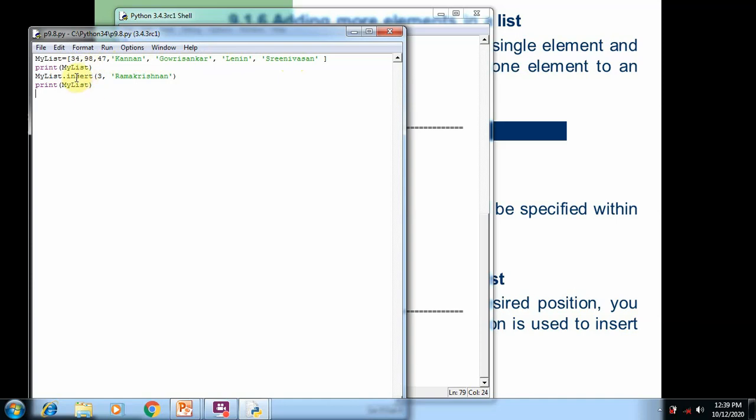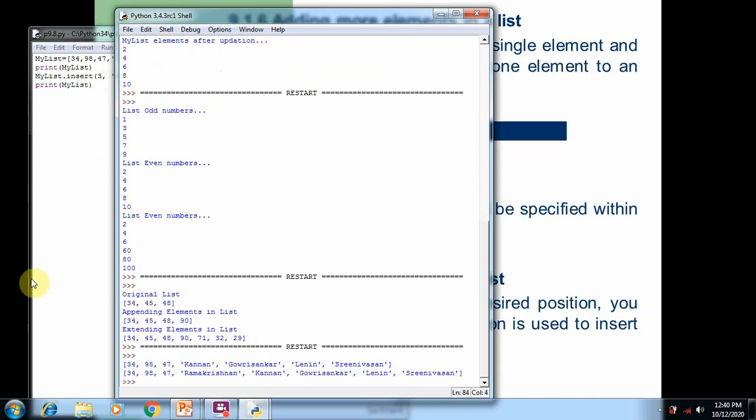After that, we use the insert function, where we take index number 3, that is the fourth position, and we are going to add a new value there, that is Ramakrishna. So in the place of Kannan, we are going to add Ramakrishna, and the other elements are shifted to new positions. Now I am going to run the program.